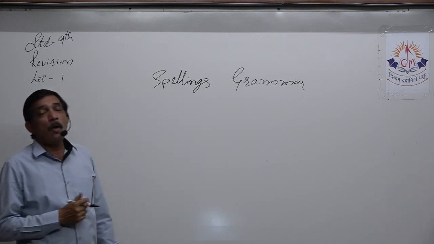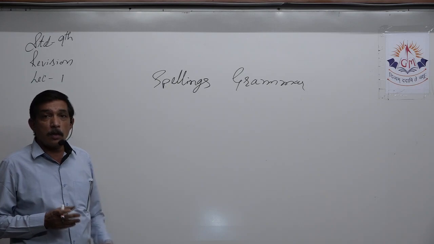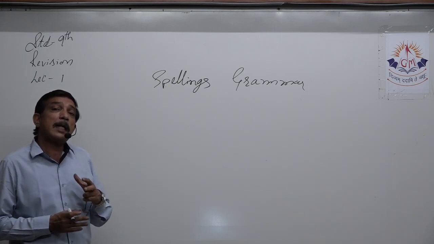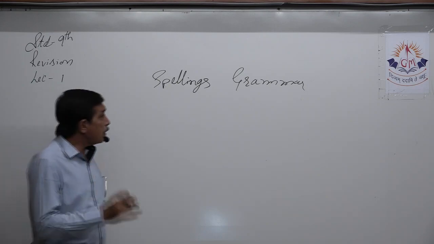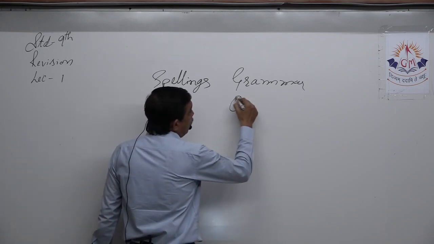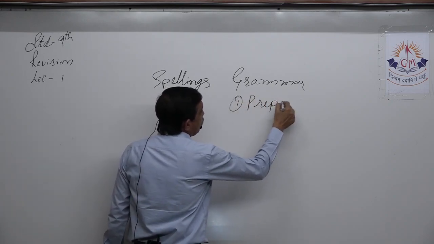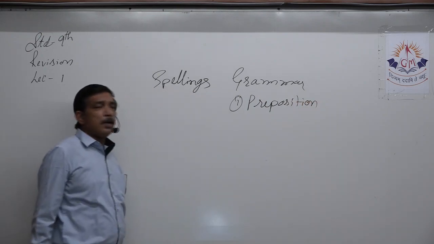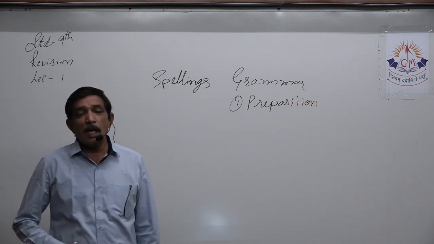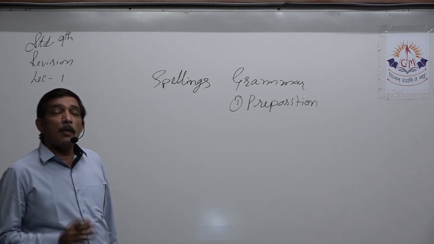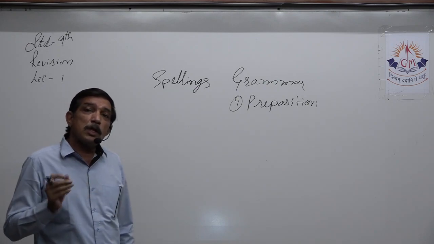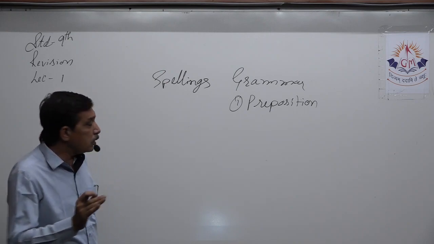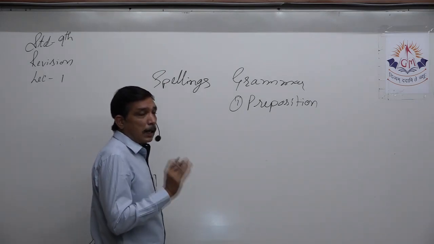Now in grammar, what are the different parts of speech, or where can grammar go wrong? First thing is prepositions. We know we are very good at prepositions, right? So the preposition we think is right is what we put there, right? It's not that, right? So see that the preposition used is correct.